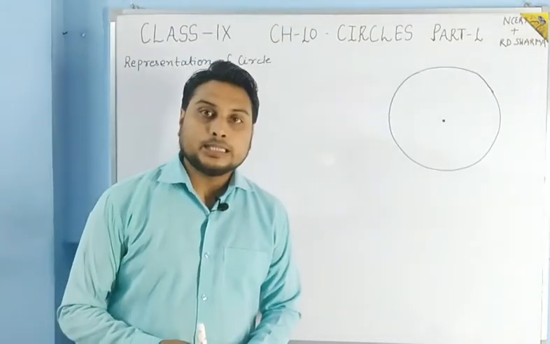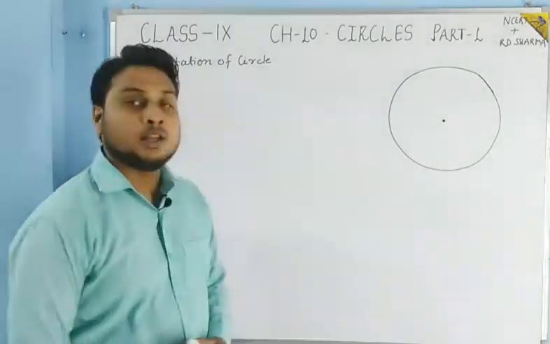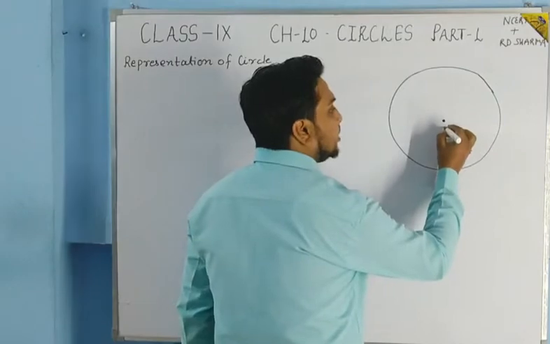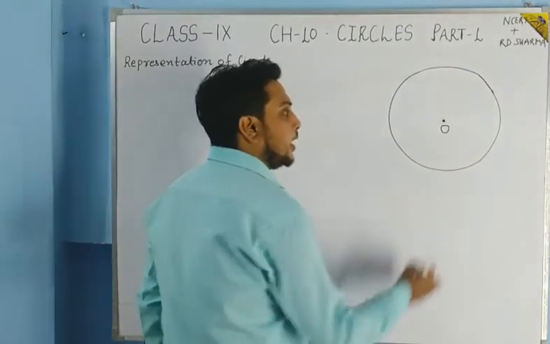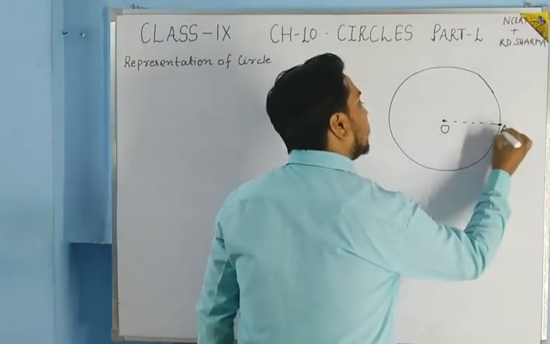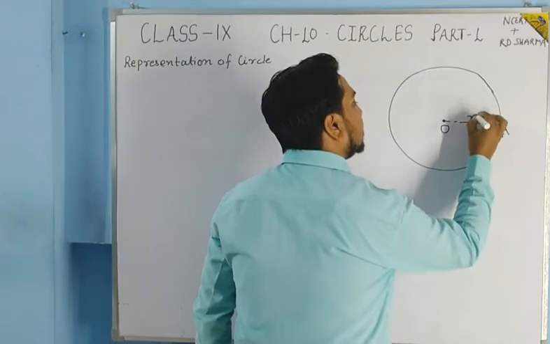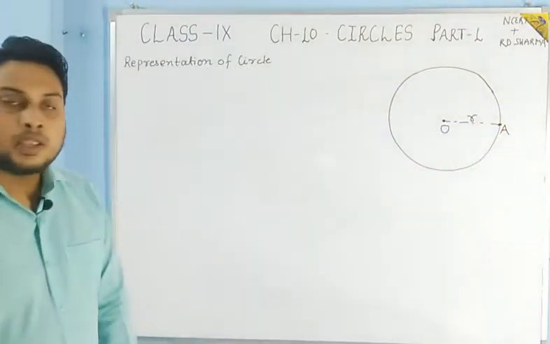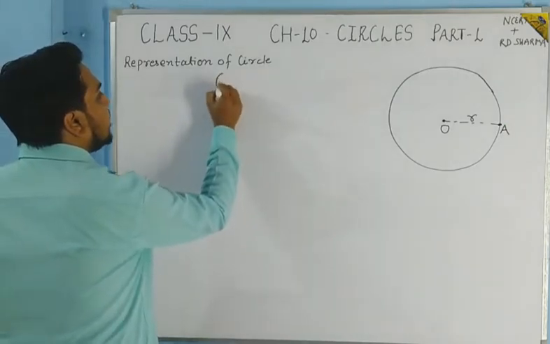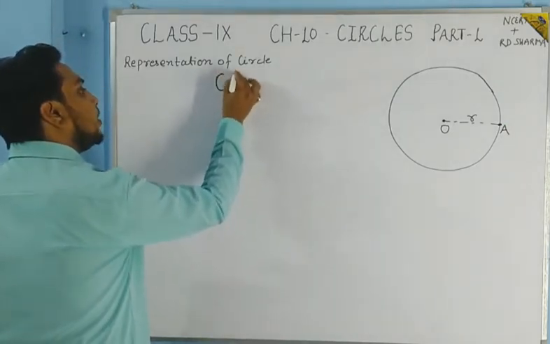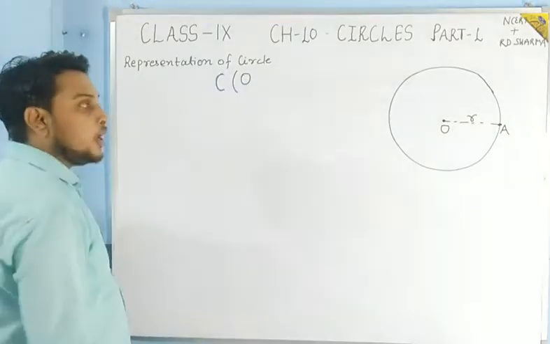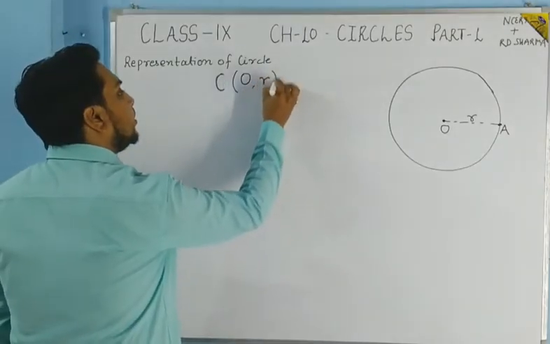Now students, let us see the representation of a circle, meaning how we can denote a circle. Suppose the center of this circle is O, and the radius of the circle is r. Suppose this is point A. We can represent a circle as C, and in brackets we first write the center O, then a comma, and then the radius.